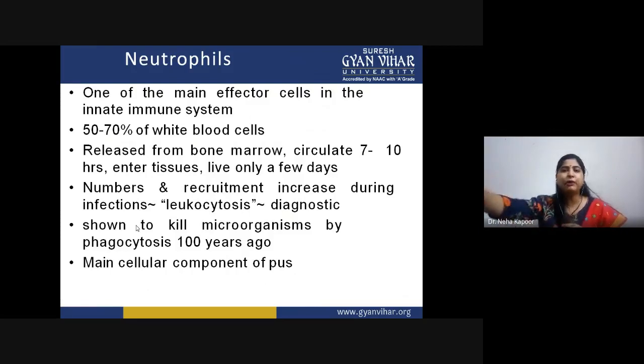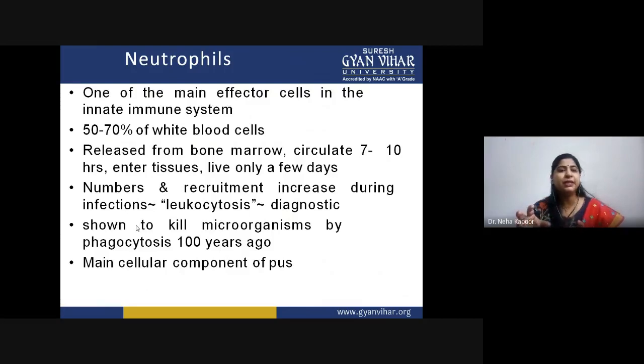If they happen to find some kind of infection, they will directly attack it so as to clear it at the early stage. They normally keep on circulating for around 7 to 10 hours. They enter tissues, they can cross all the barriers, and they live. However, the lifespan is quite short because they live only for a few days. After that, they again get recycled. So the number and recruitment increase. That means the number of these neutrophils and the recruitment strategy to a particular tissue